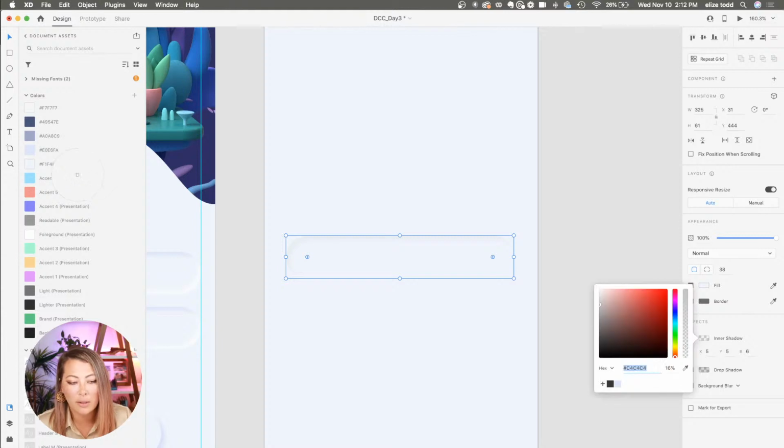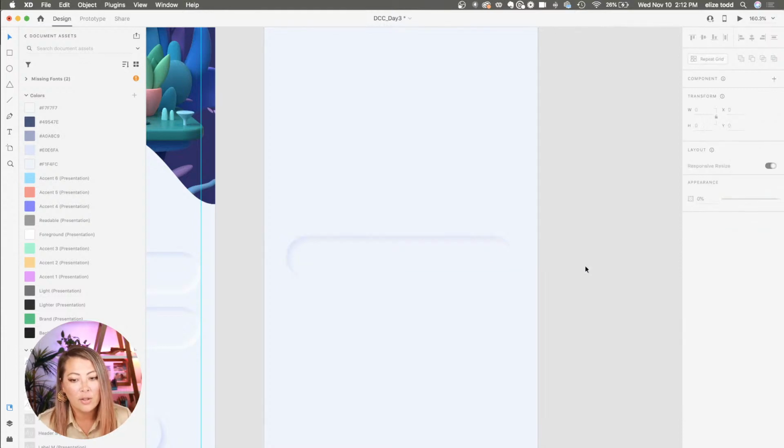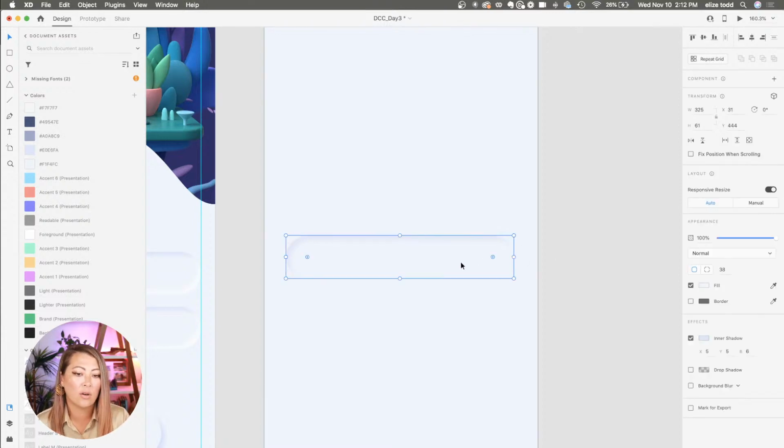I'm going to use my little eyedropper and select this color. It's just a little bit darker than the color I'm using in the background, just a tad. So that's what you can think of. If you don't want to use light blue, you can use a dark gray, and then you just use something that's a tad darker for that shadow.